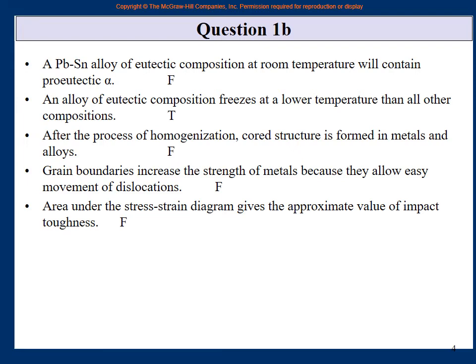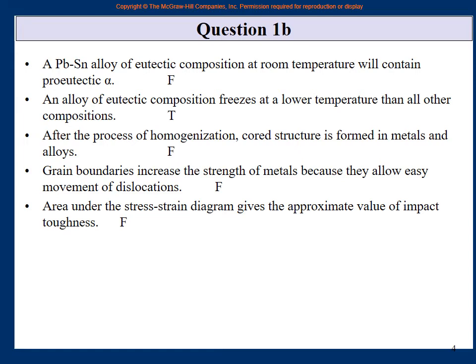Eutectic phase diagram. So whatever was the composition here, the starting composition is a eutectic composition. But even if it was 30% tin, 40% tin, whatever, it says at room temperature, it will contain pro-eutectic alpha. If you remember, there is a eutectic temperature.